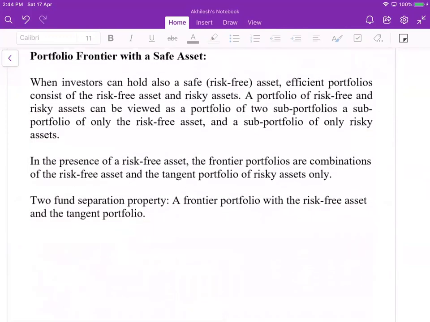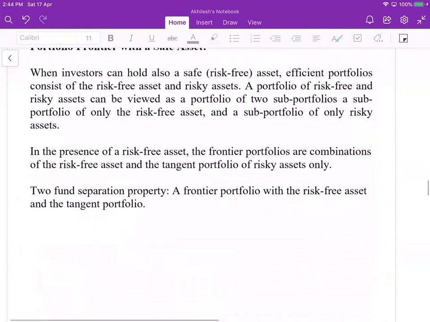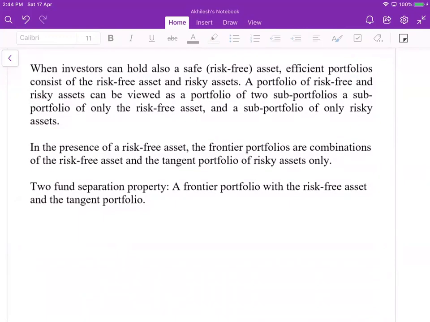When investors can also hold a risk-free asset, the efficient frontier consists of the risk-free asset and risky assets. So the idea is that one can have a risky asset and a risk-free asset, and the risk-free part can consist of several risk-free assets, and this is called two fund separation.